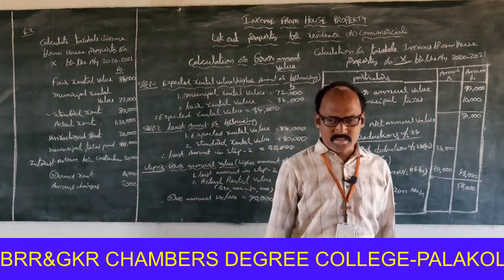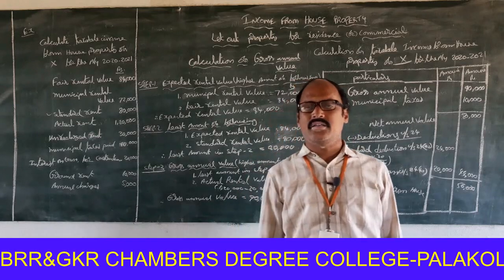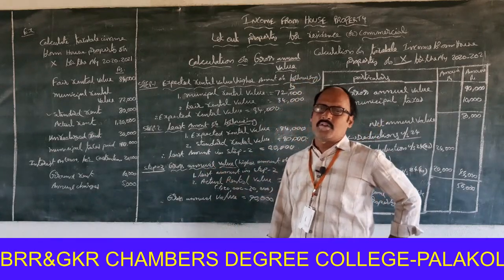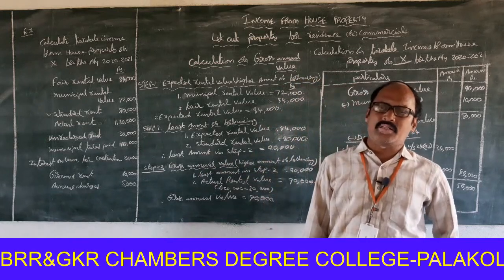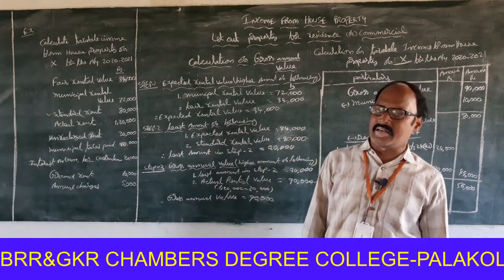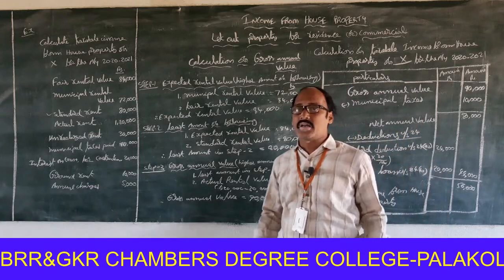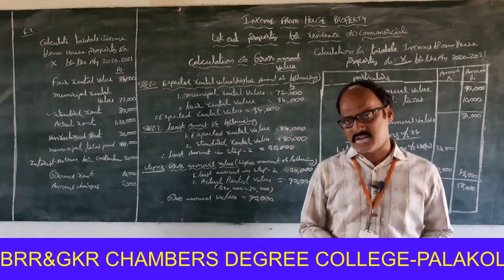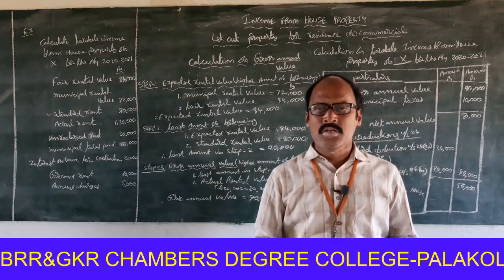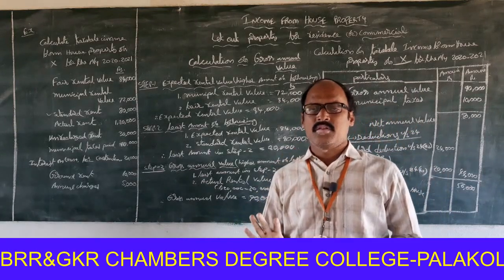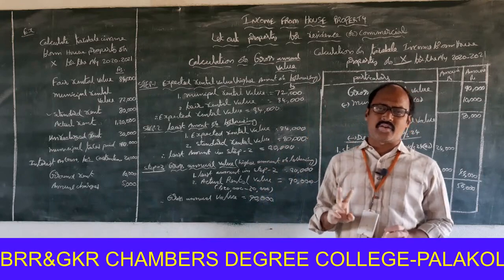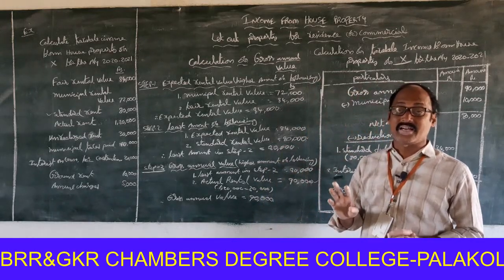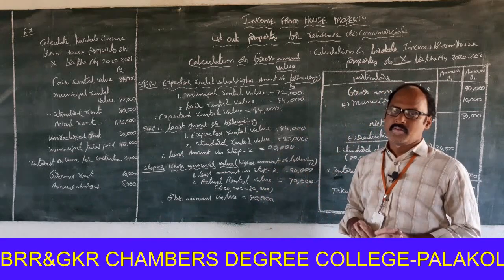Okay. So the main interesting point in this problem is the standard rental value. If the standard rental value is available in the problem, for easy calculation of gross annual value, 3 steps are required. Actually, 2 steps are required whenever the standard rent is not available.